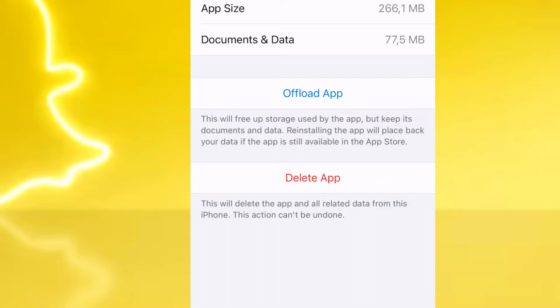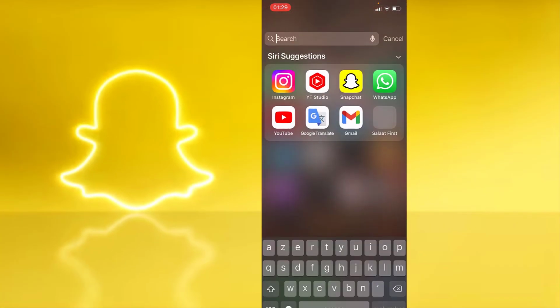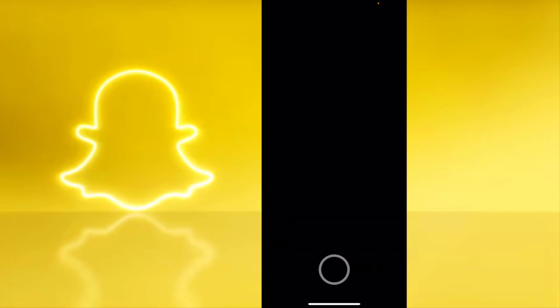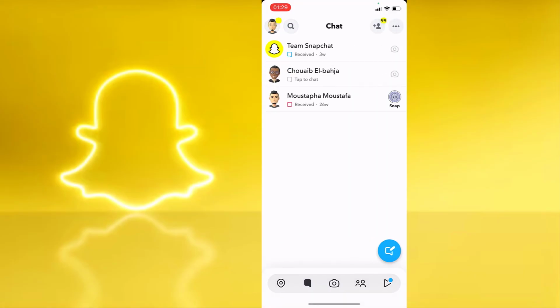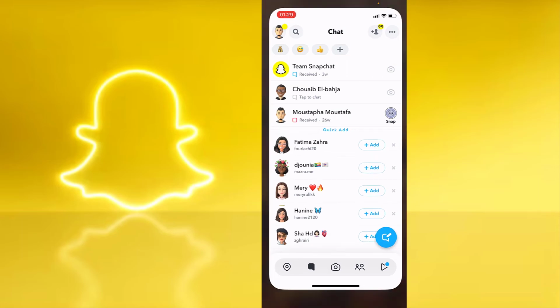it will free up storage used by the app, but it keeps the documents and data, and reinstalling the application will place back your data and the application is still available in the Apple Store. Then guys, after offloading the application, go and open Snapchat. Then guys, automatically it will appear on your Snapchat application. As you see guys, it's very easy.